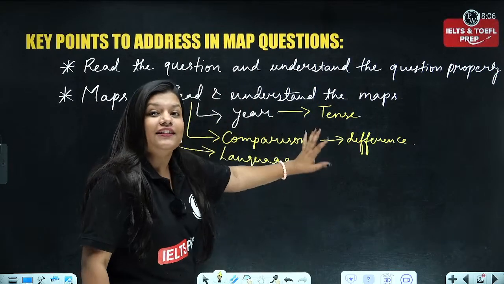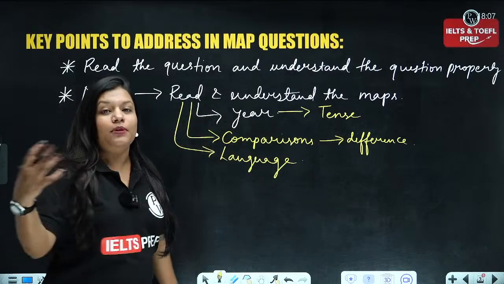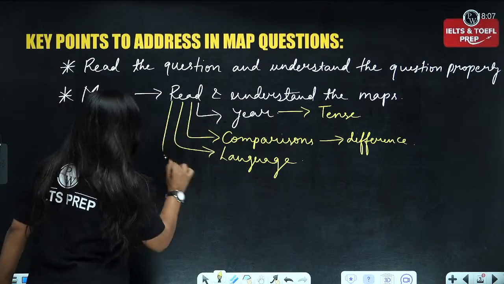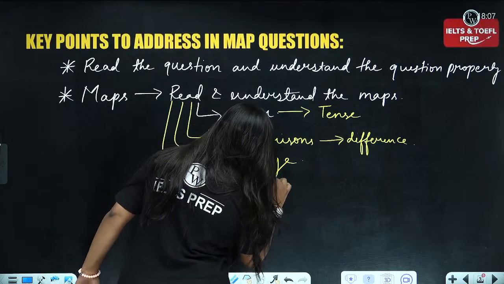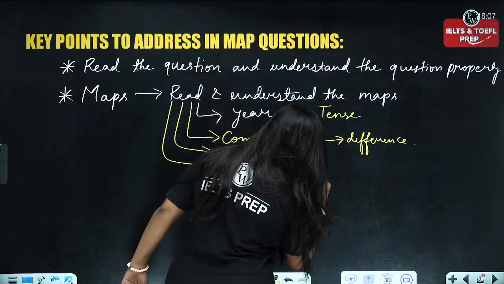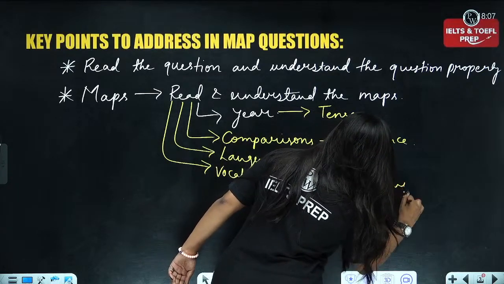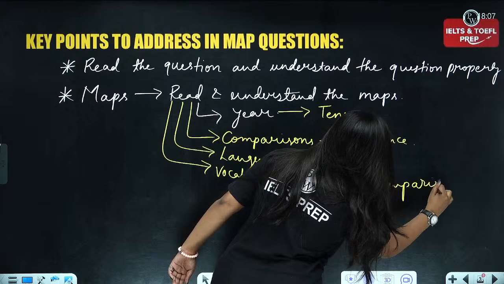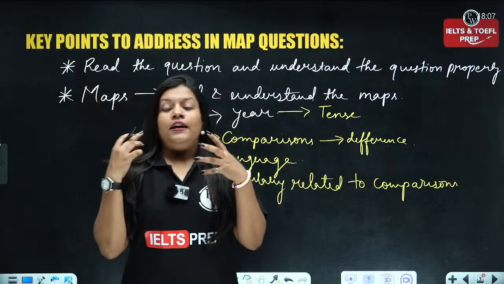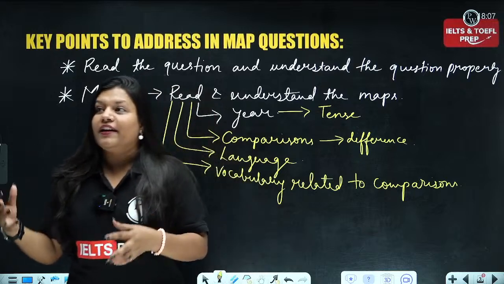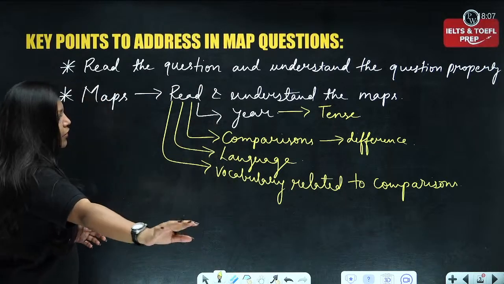But in this kind of diagram, you need to use the vocabulary on your own, especially the vocabulary related to comparisons. I told you yesterday you need to learn how to use comparative words, comparative vocabulary. So these are the terms that you need to take care of.